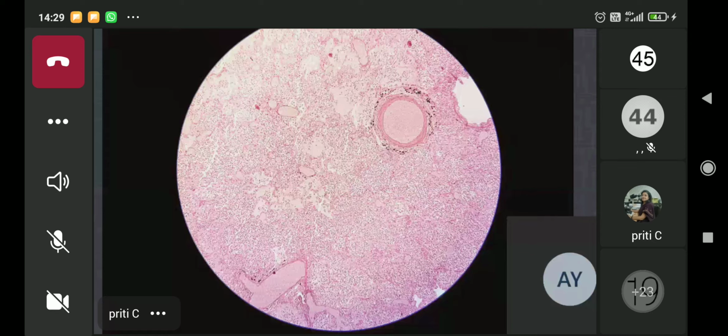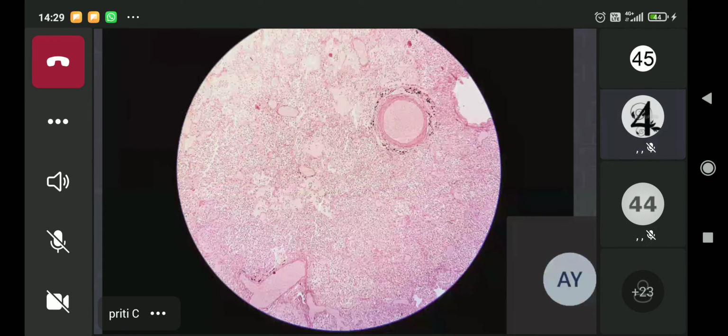So lobar pneumonia is when it is localized to a lobe, and almost the entire lobe is involved, right? It is usually generalized. It can be bilateral. And bronchopneumonia is when the bronchioles are involved and the adjacent alveoli also show inflammatory infiltrate. Okay.